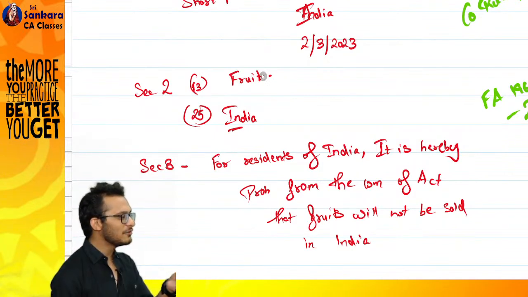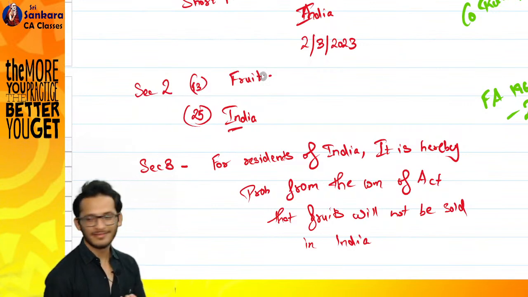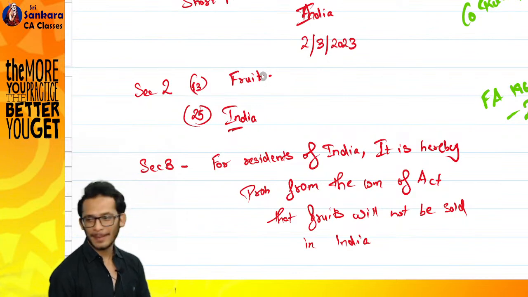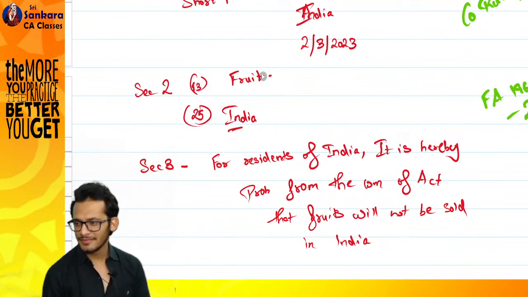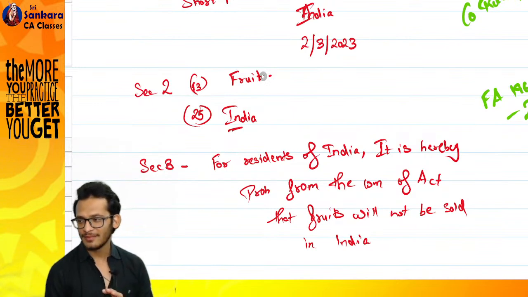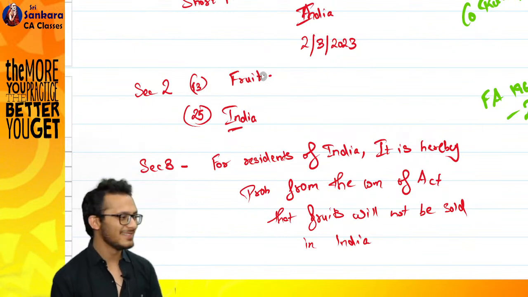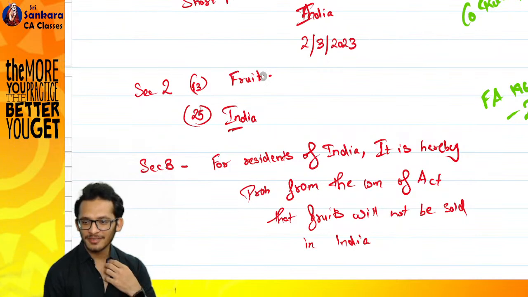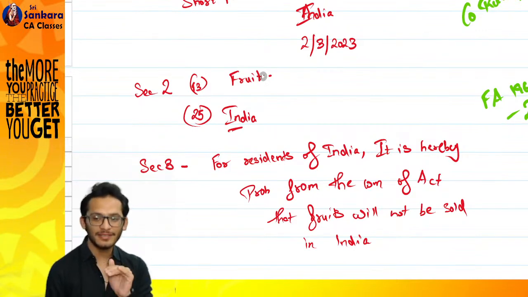What is the common trait of a fruit? There is one common trait about all fruits, I can tell you that. What is a fruit, people? I have to give a common trait which defines fruit.